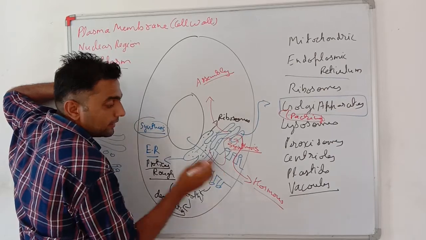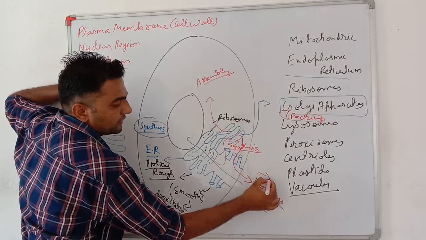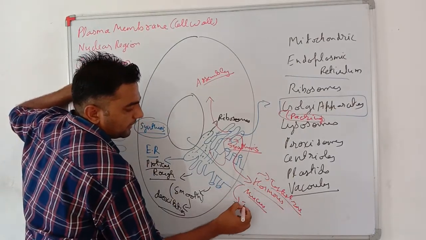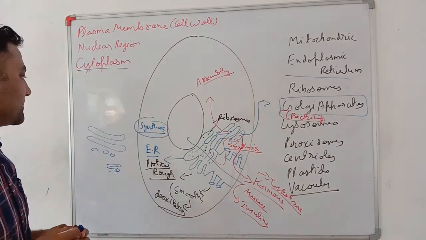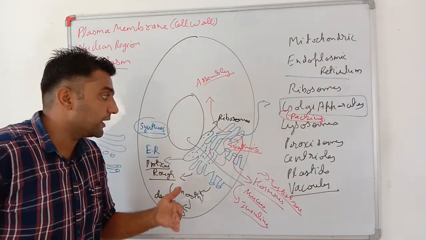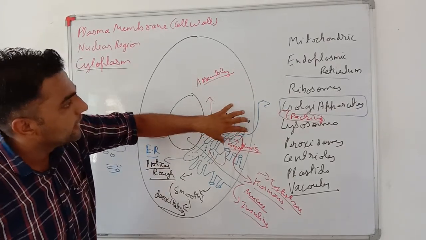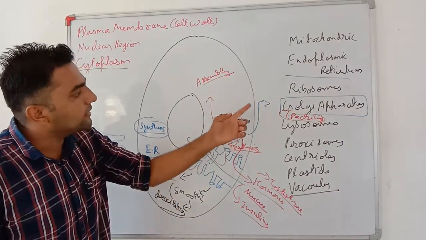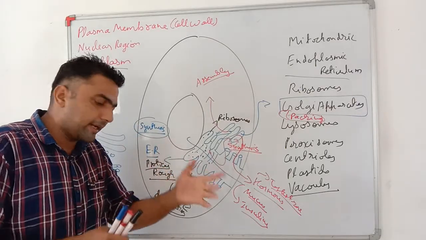hormones, mucus. In hormones you can say testosterone and insulin. So both of these, that is the endoplasmic reticulum, have the main function of synthesis of material, and along with that, the synthesized material goes to the Golgi apparatus. Even the Golgi apparatus also synthesizes a lot of material, and after that it packages it in packets or whatever required form and then sends it.